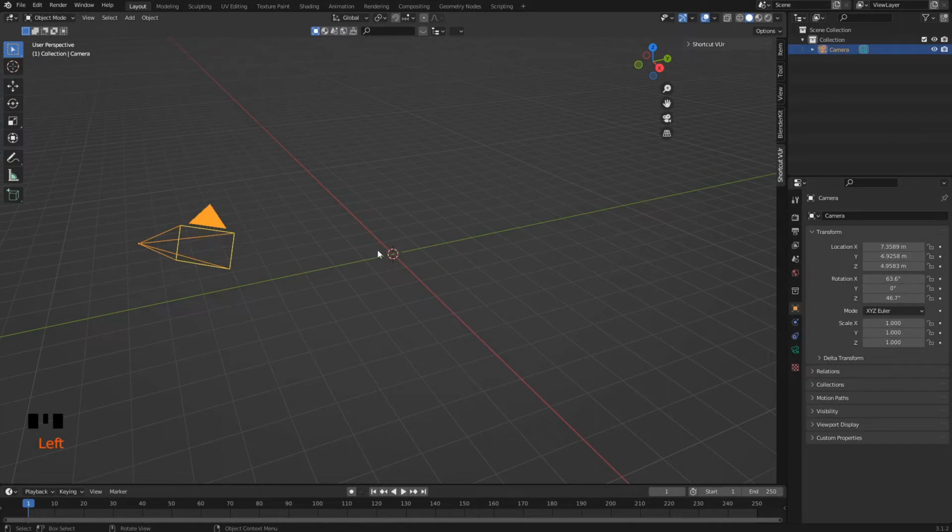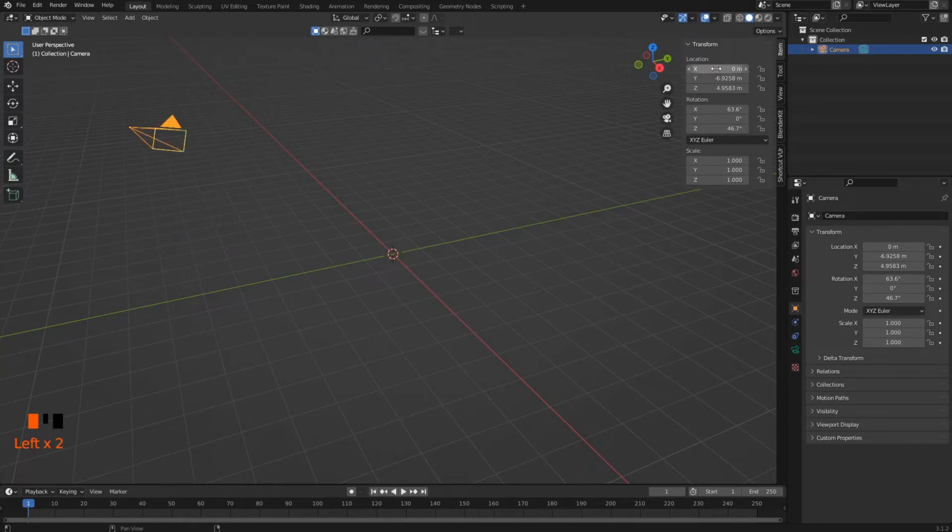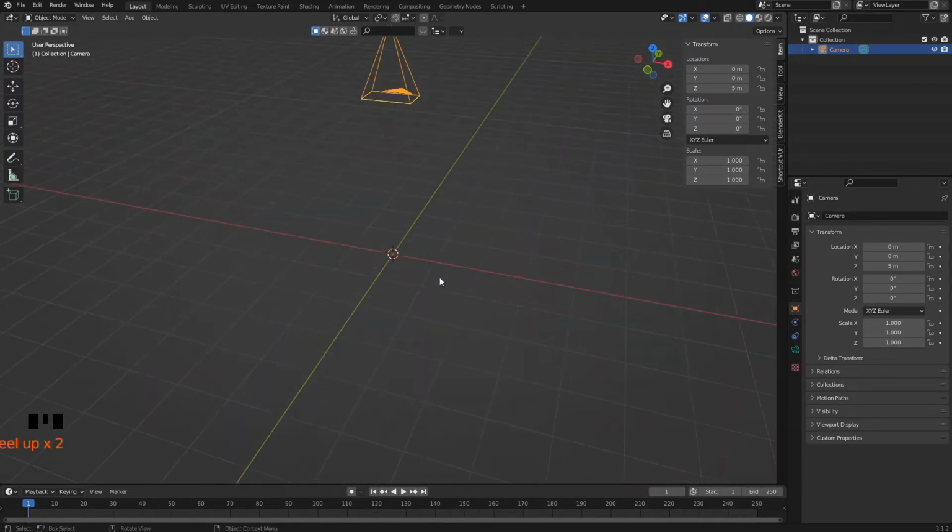Choose the camera. Then press N, go to transform. Set the camera location x-axis to 0, then the y to 0, and the z-axis to 5, and the rotation all to 0. Then go ahead and add a text.